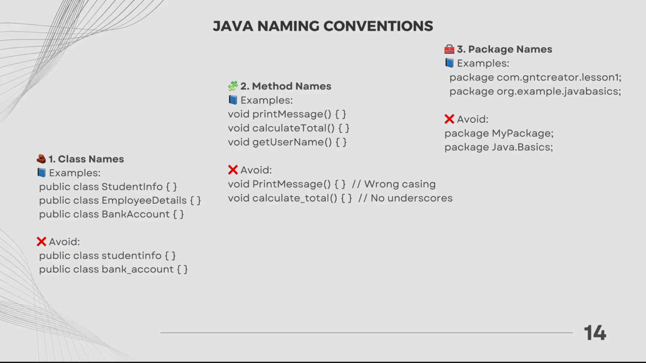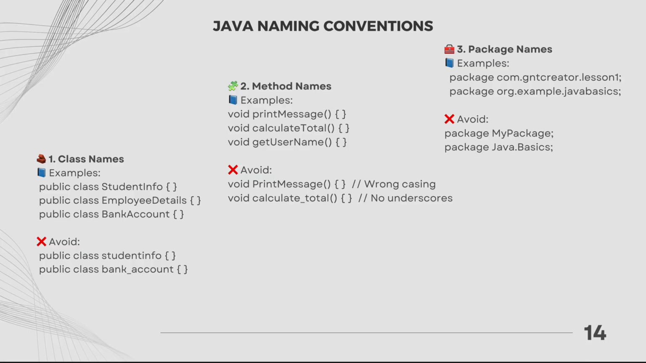Now let's discuss Java naming conventions. Naming conventions are standard rules that developers follow to make Java code consistent, easy to read, and maintainable. They don't affect how the program runs, but they help you and others understand your code faster. For now, we will cover class, method, and package naming conventions, but there are more. We will cover them later.